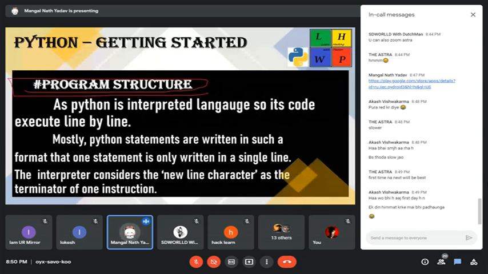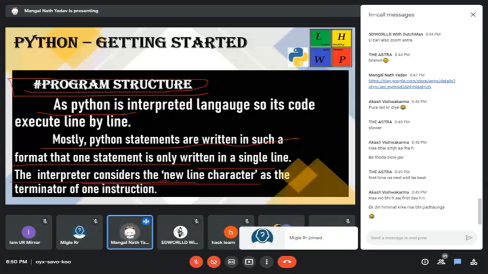Python is an interpreted language, so its code is executed line by line, as I told you in the previous slide. Mostly, Python scripts are written in such a format that one step is written in a single line. Then the new line character is considered the terminator of one instruction.